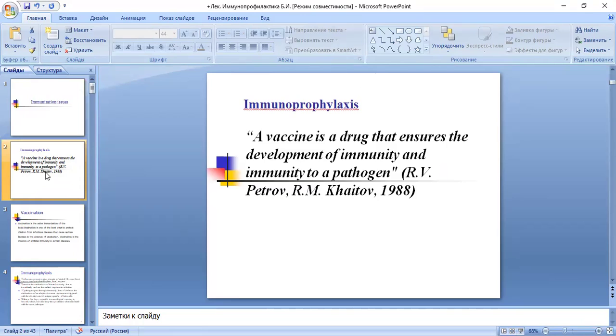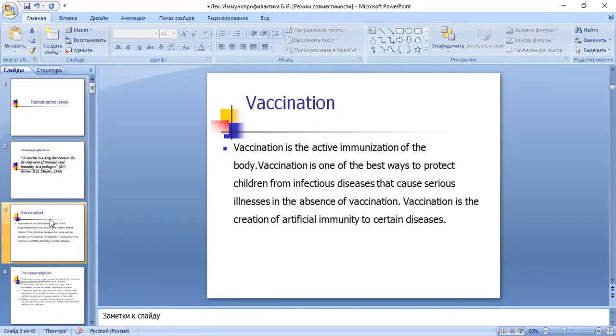Immunoprophylaxis. A vaccine is a drug that ensures the development of immunity to a pathogen. Vaccination is active immunization of the body. Vaccination is one of the best ways to protect children from infectious diseases that cause serious illness in the absence of vaccination. Vaccination is the creation of artificial immunity to a certain disease.